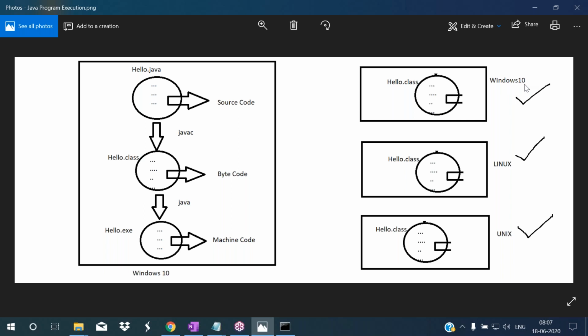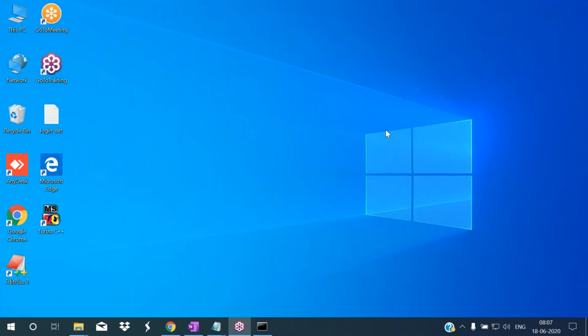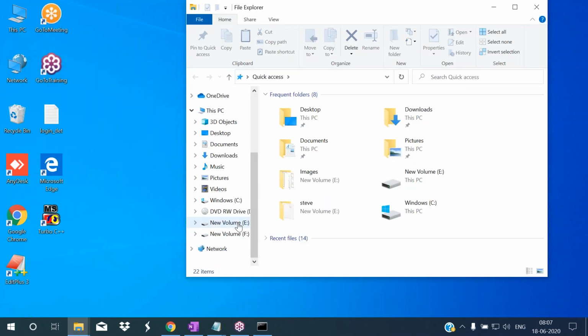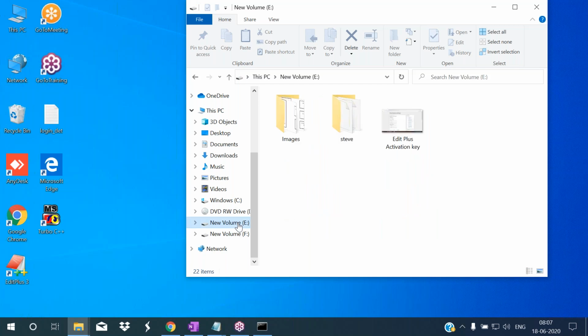If you want to run like that, just take the bytecode file. The bytecode file is what? Hello.class. Take this bytecode file and place it in this system. But in this system you must install the JVM. So I'm opening this image in Paint. Just wait.